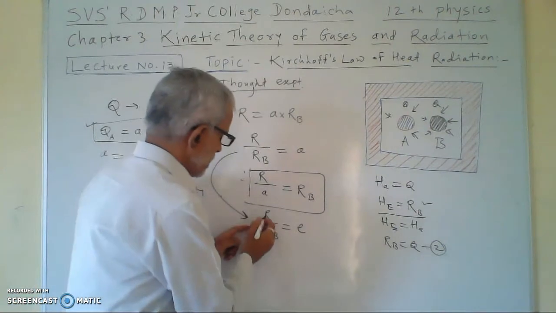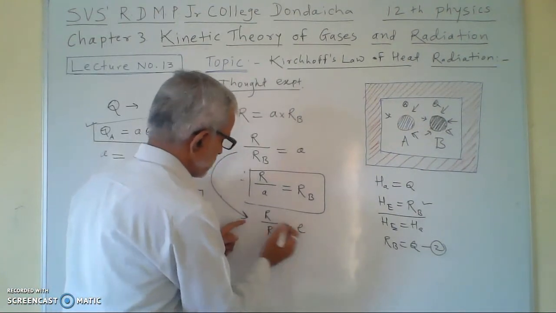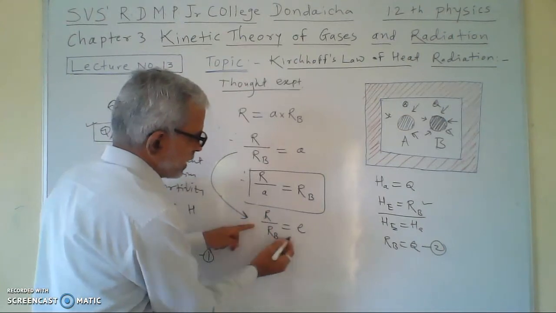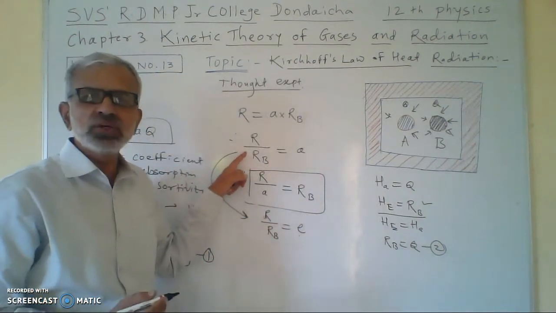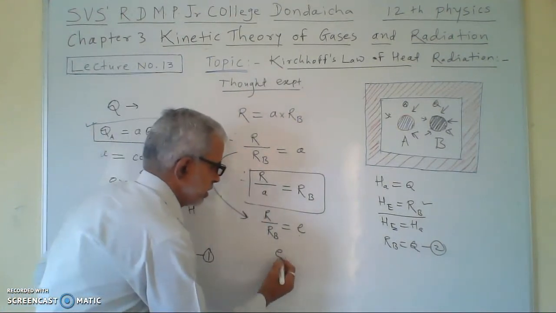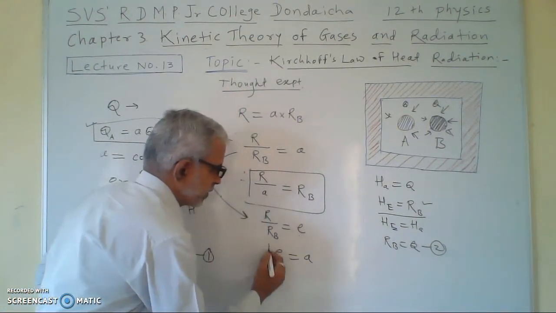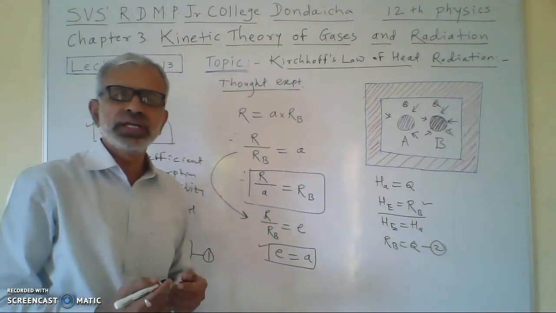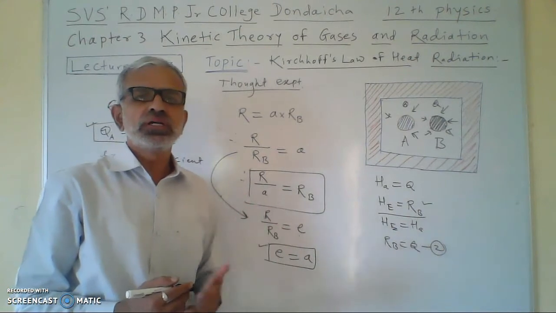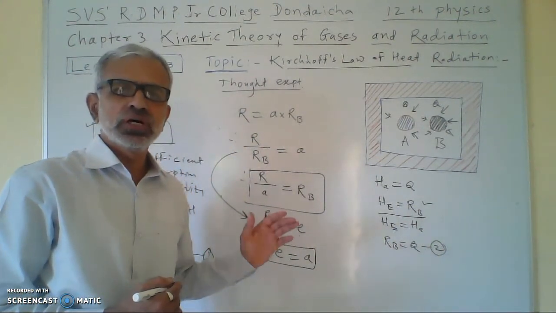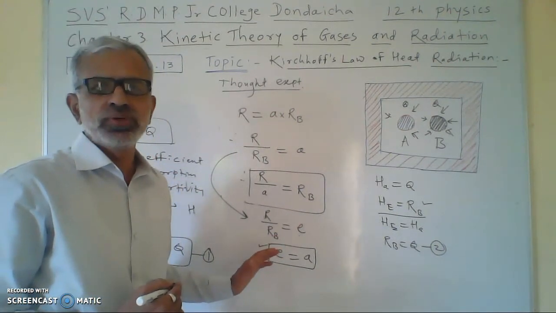And so R upon R_B is equal to E. If you put this value in this equation, E is equal to A, and this is also Kirchhoff's law of heat radiation. So this is an alternative statement of Kirchhoff's law of heat radiation.